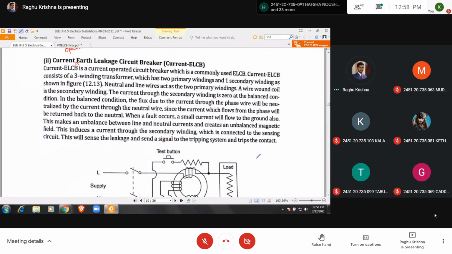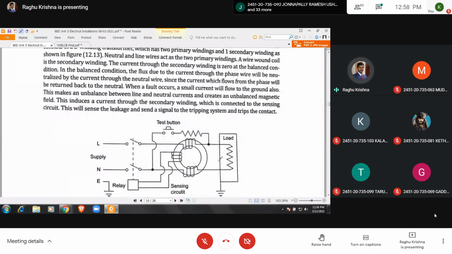So here we have these two coils. See here also you can see the supply and here the load. When an earth fault occurs on the equipment, if a person touches this frame, he will get severe shock. In order to avoid this, we are going to provide this current ELCB.